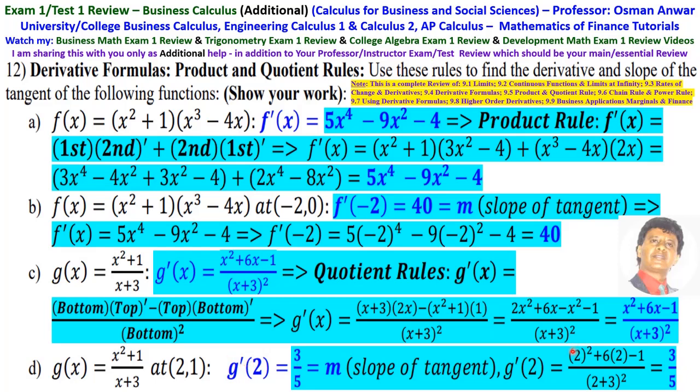And this is 2 squared plus 6 times 2 minus 1 over 2 plus 3 squared, which is 3 over 5. Then the slope of the tangent, which is m, is equal to 3 over 5.